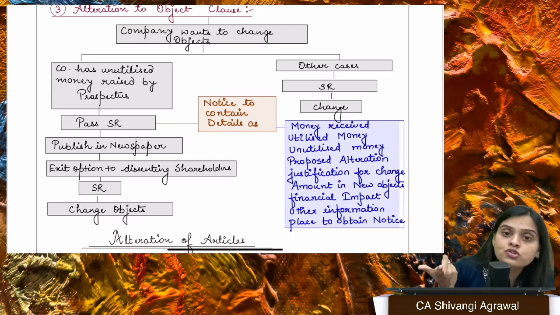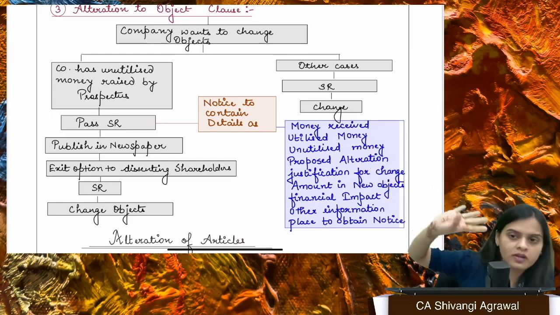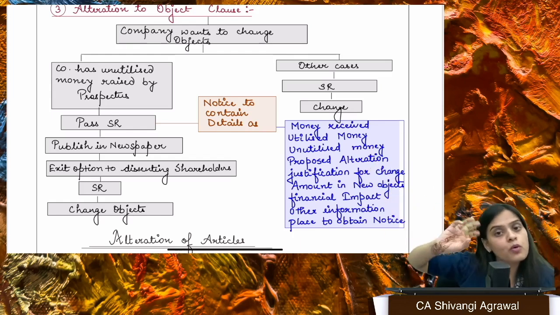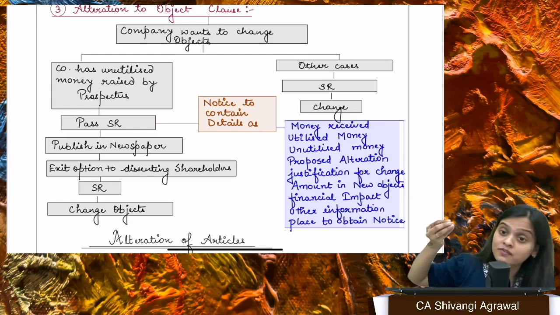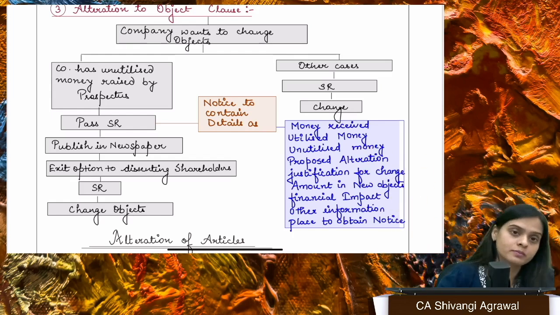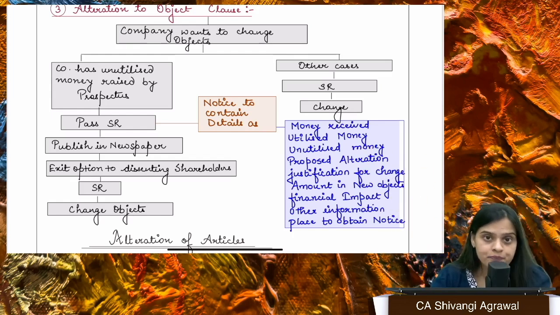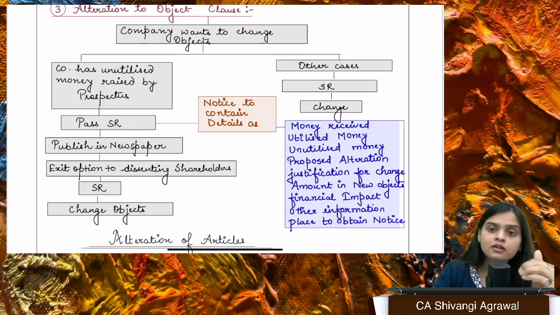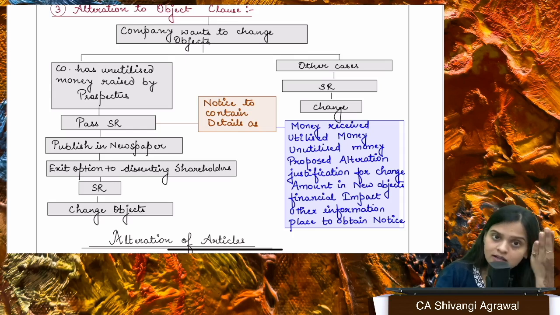How will he get an opportunity? As per SEBI regulations. Fine, so he'll get an opportunity to exit. That means if he doesn't want to continue, you will repay him. Okay, so this is going to happen. Fine. Once this approval is accorded, then you will intimate the ROC, and the ROC is going to certify that, right?